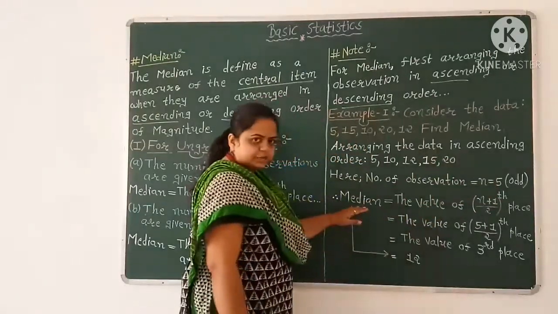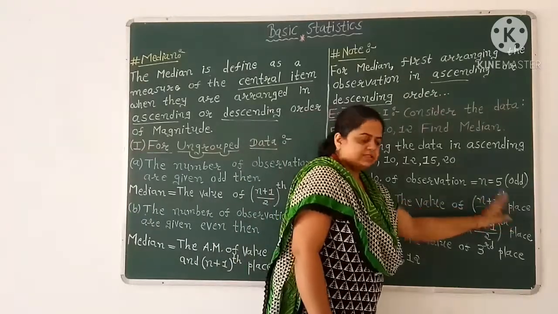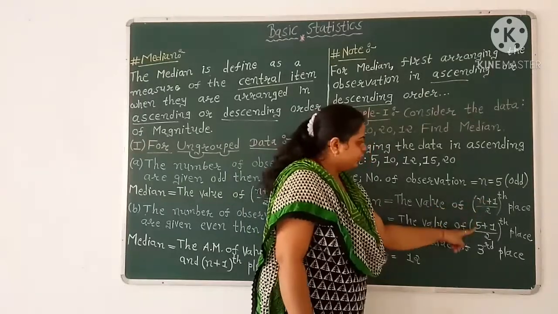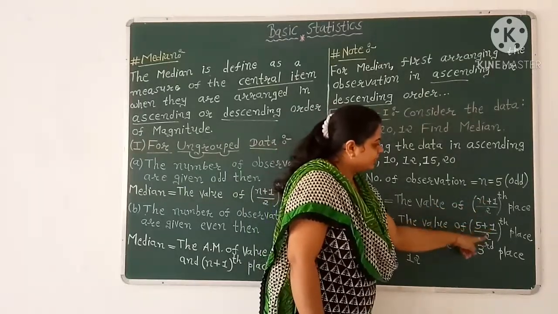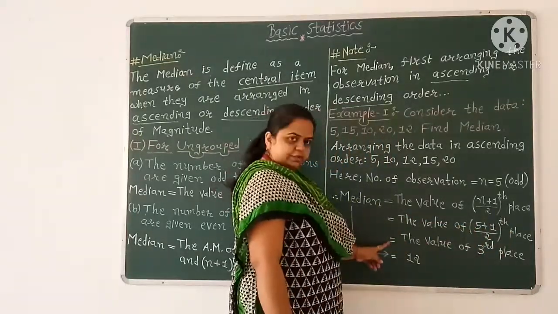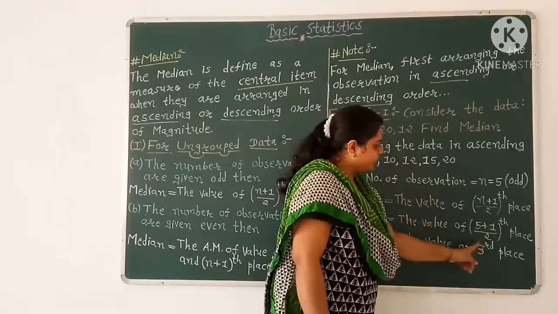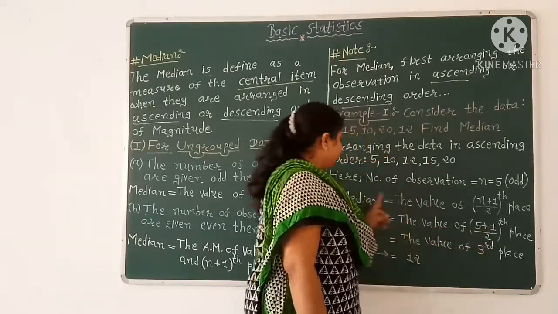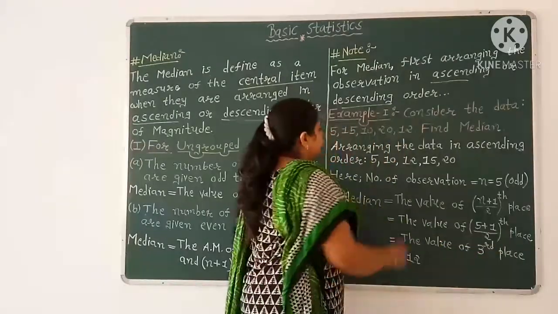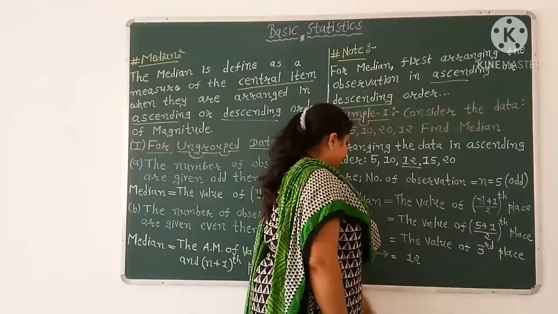So median equals the value of the (n plus 1) by 2 place. Here n equals 5, so 5 plus 1 by 2 place. Therefore median equals the value of 5 plus 1, that is 6, 6 by 2 equals 3. So median equals the value of the third place, which is 12. So median equals 12.